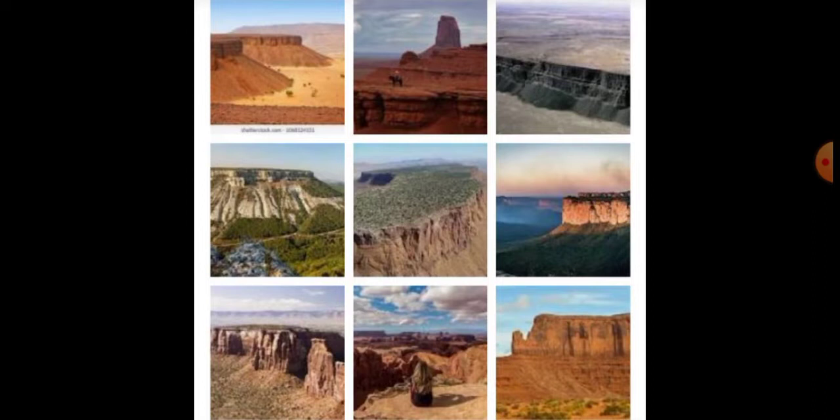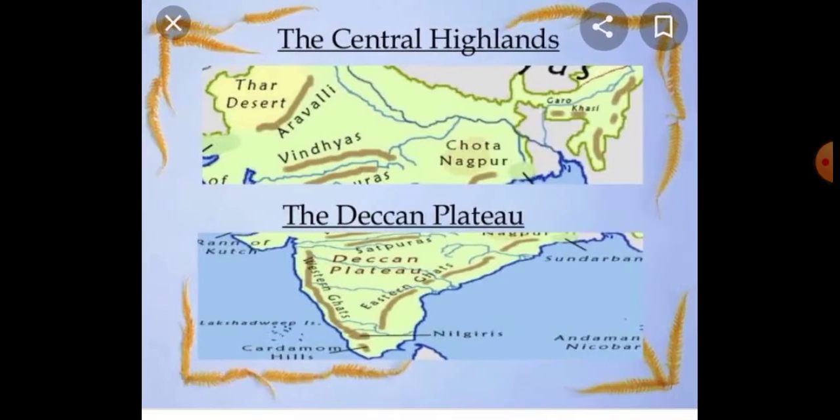The plateau has broad and shallow valleys and rounded hills. Then the Peninsular Plateau is divided into two divisions. Listen very carefully, students. They are the Central Highland and the Deccan Plateau.